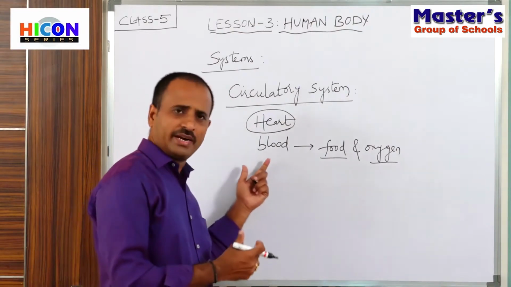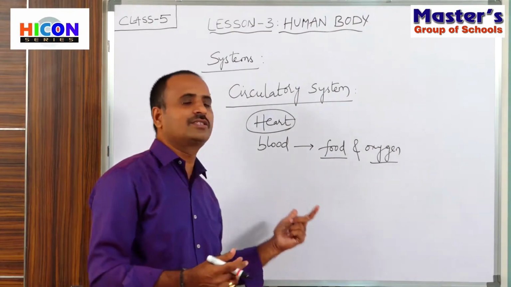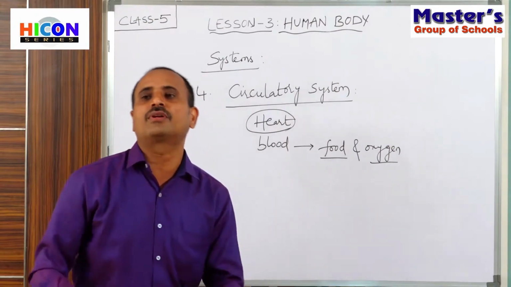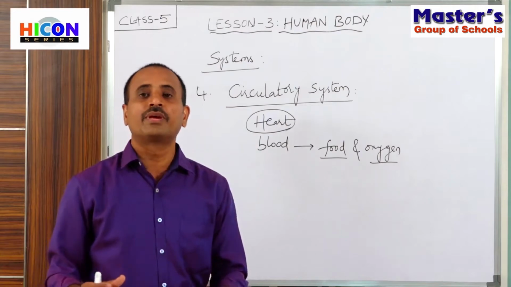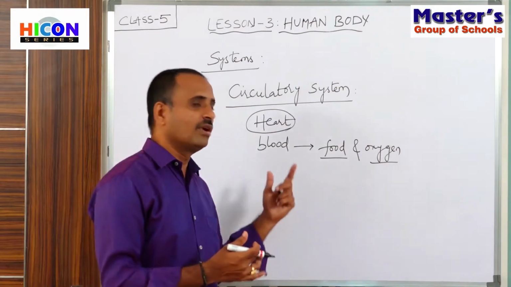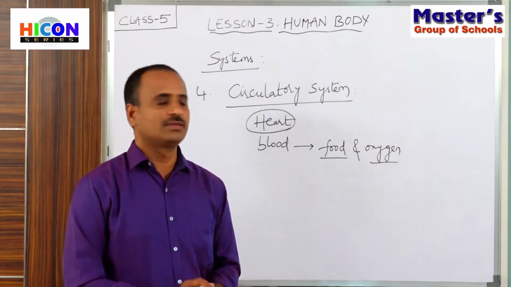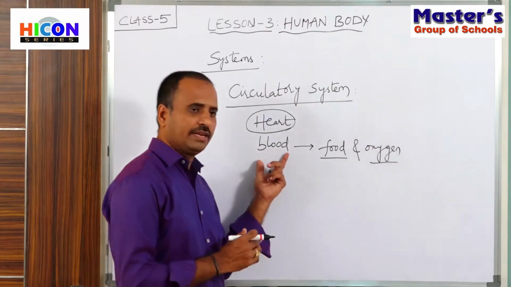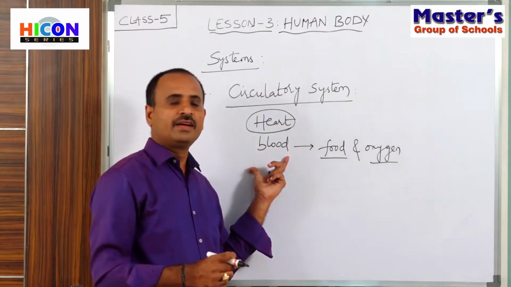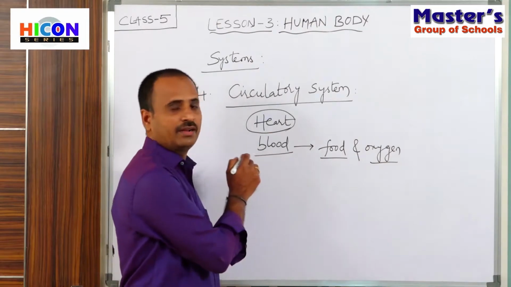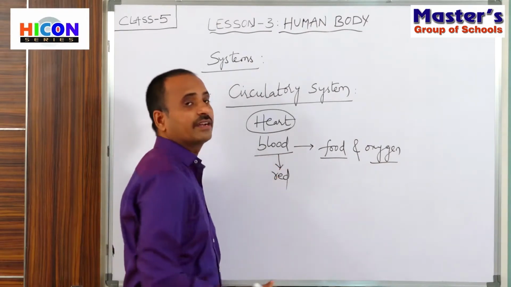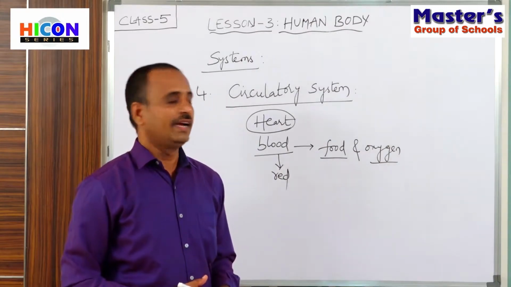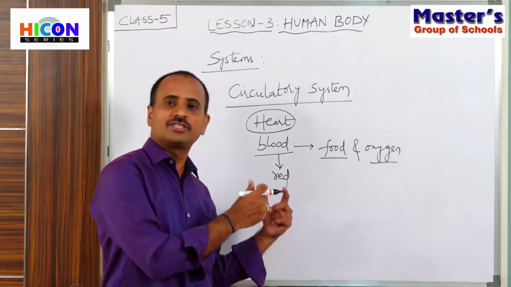If there is no blood in our body, then food and oxygen are not supplied to every part of the body, and all the body parts will stop working because they do not have food and oxygen. So that's why blood is a very important carrier. And what is the color of the blood? The blood is red in color. It is a red fluid and it carries the food and oxygen.